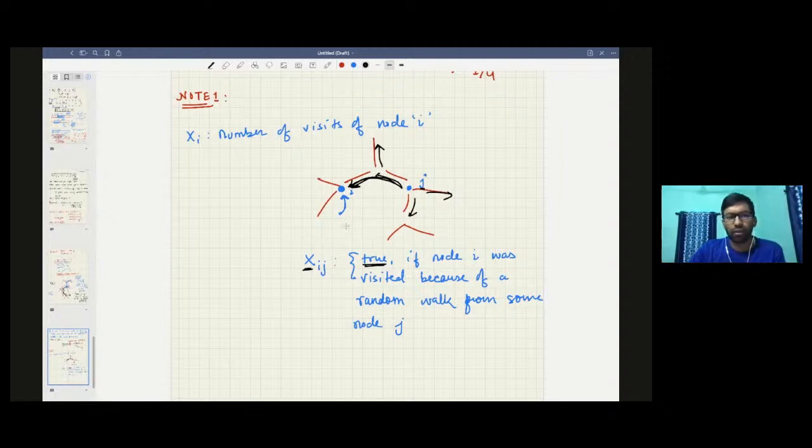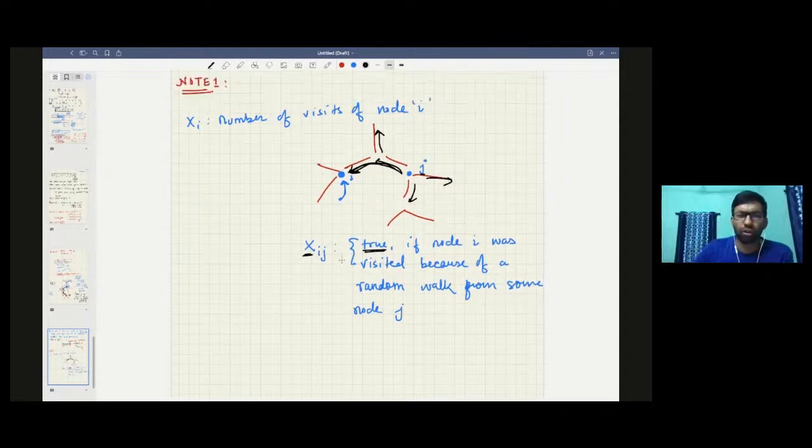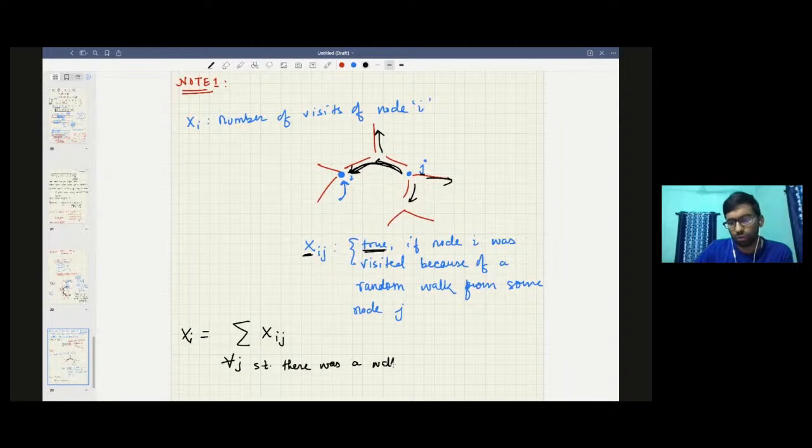Okay, so clearly, if you have a list of all the walks, then xi is nothing but the summation of xij for all j such that there was a walk from j, right?